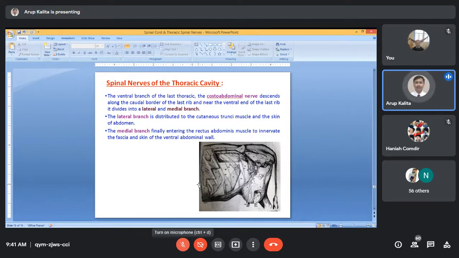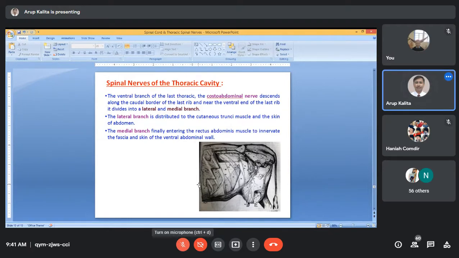This contraction occurs with the help of the cutaneous nerve. In the omobrachialis area it is supplied by the intercostobrachial nerve, and in the abdominal region the cutaneous trunci muscle is supplied by the costo-abdominal nerve.